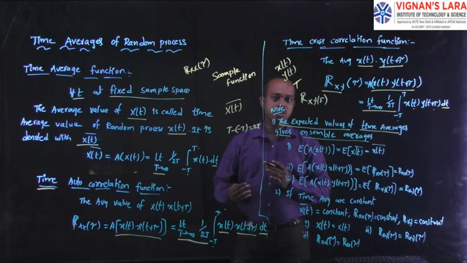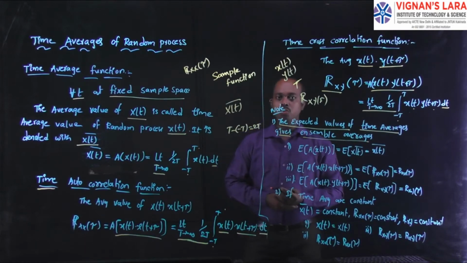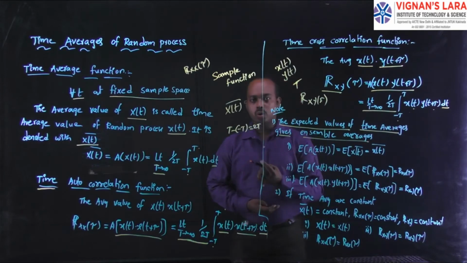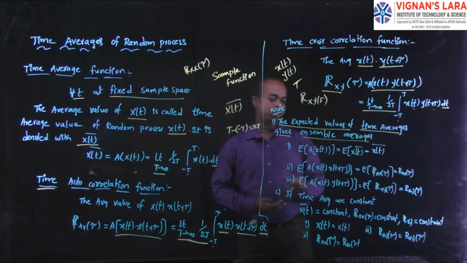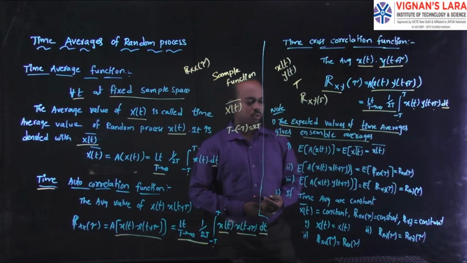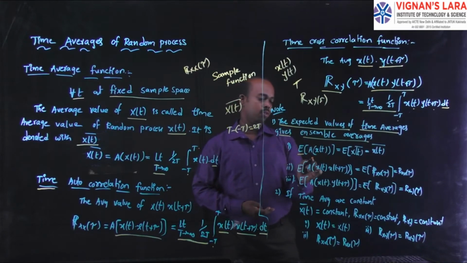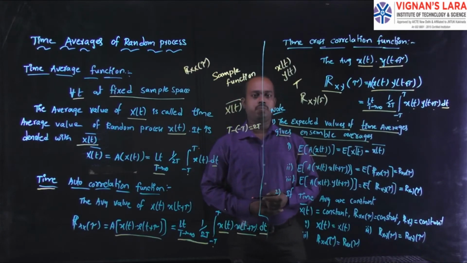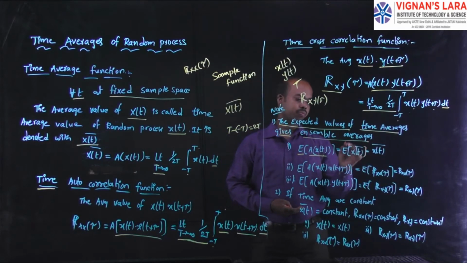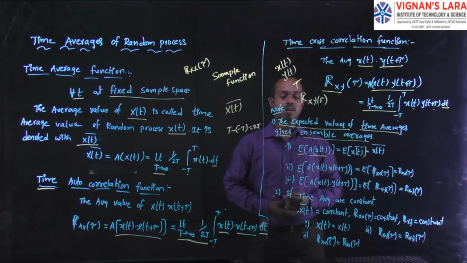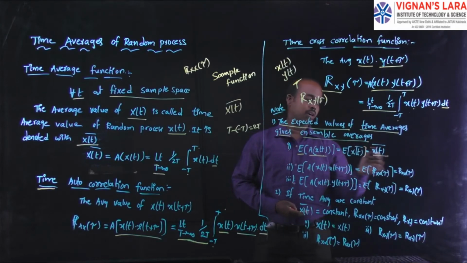Ensemble averages means the normal averages, like expectation value, cross correlation and autocorrelation. The expectation of the time average of x of t, x of t bar, is equal to the normal expectation value of the random process.